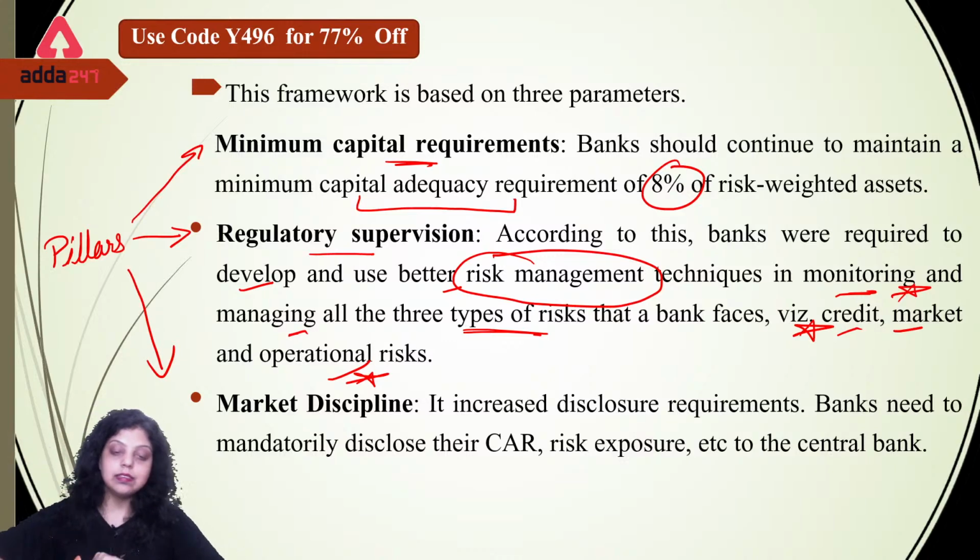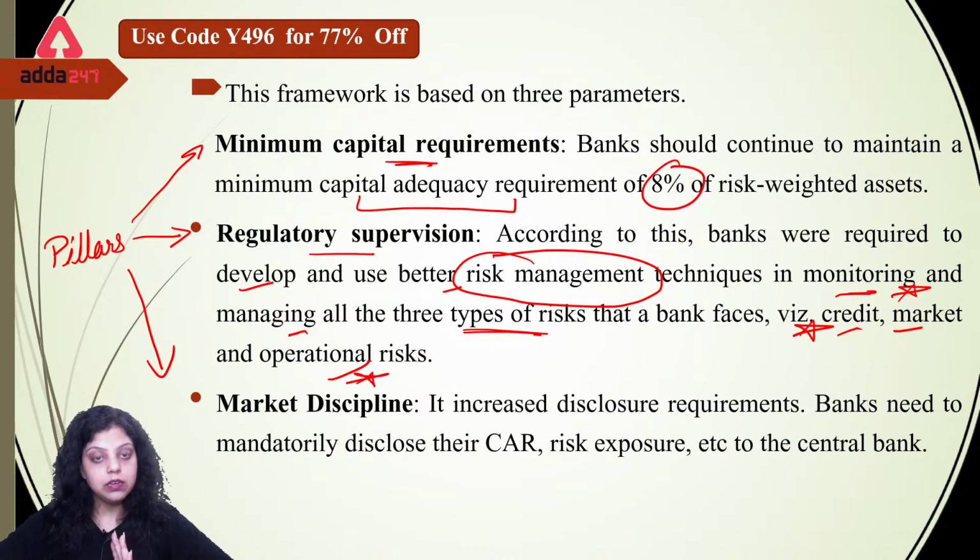Now credit risk is simply when the borrower defaults. Market risk is when the bank has invested its money in the investment sector, or in a certain sector, and that sector went into loss, then this loss will be known as market risk. And operational risk is simply when the management of the bank defaults or the technology which is being used by the bank defaults, then it is known as operational risk.